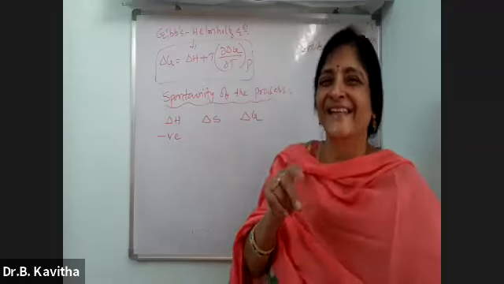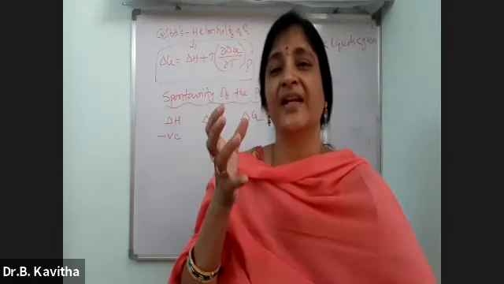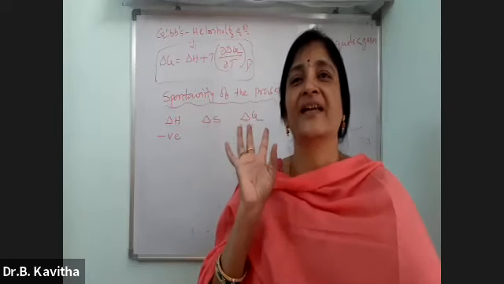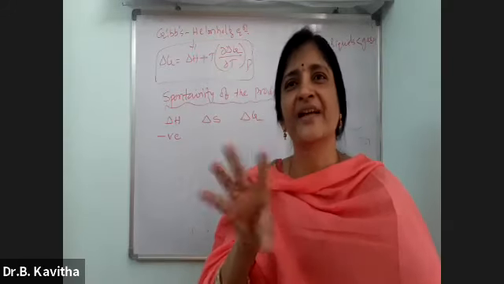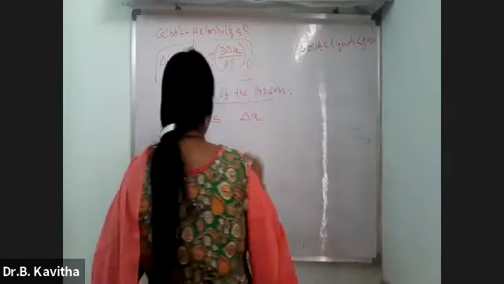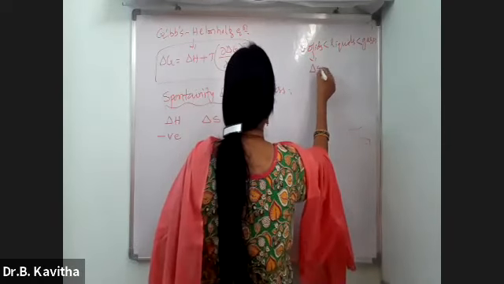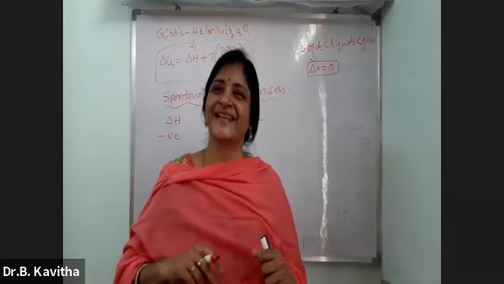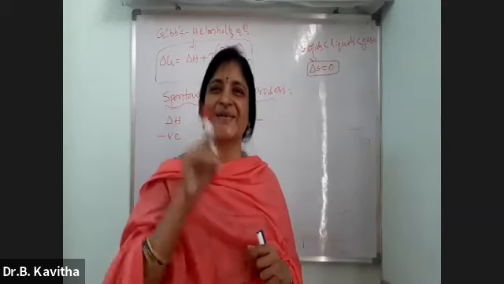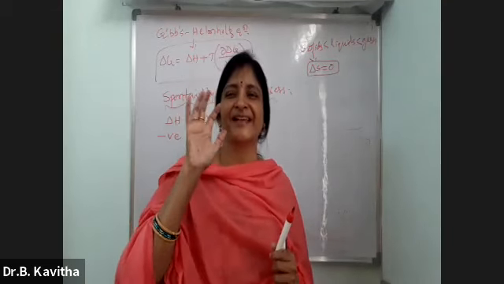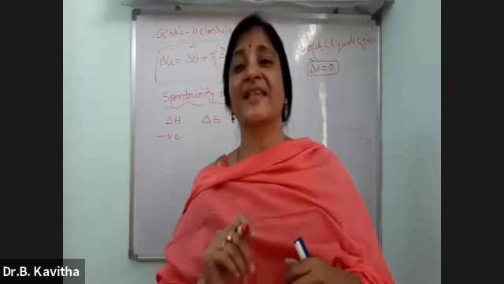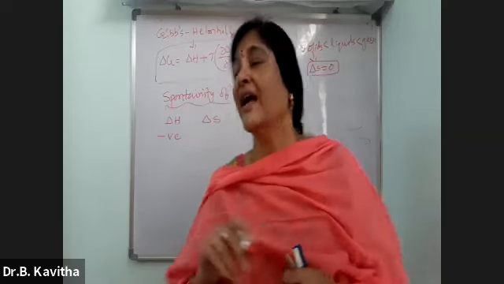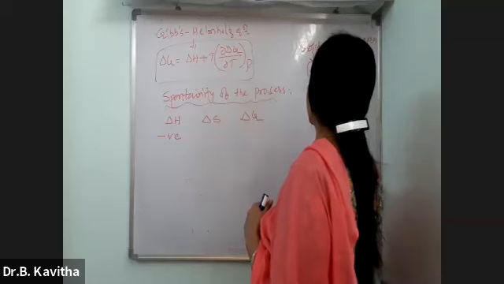But if you see solids, this is the important one. In any solid substance, all the particles are very systematically arranged. There should not be any randomness. So you can say that the entropy of any solid substance, delta S, is equal to 0. That is called the third law of thermodynamics. It says that the entropy of all solid substances may become 0 at 0 Kelvin.